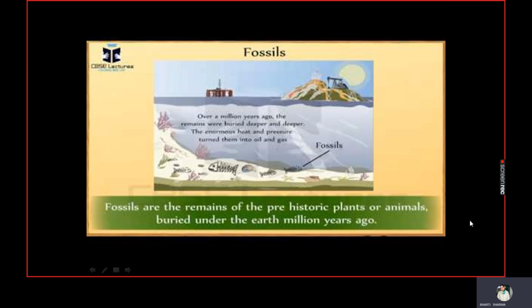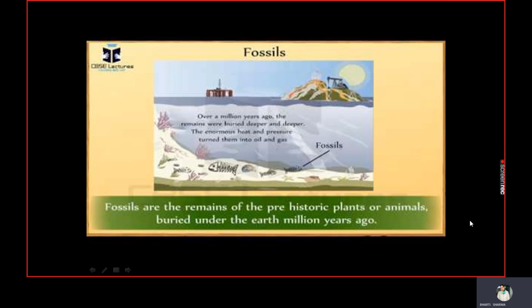So first of all we will learn what fossils are. Over a million years ago, the remains were buried deeper and deeper under the earth, and with the effect of enormous heat and pressure they turned into oil and gas. So dead vegetation is converted into coal, and dead living organisms such as algae and other small organisms are converted into oil and gas.